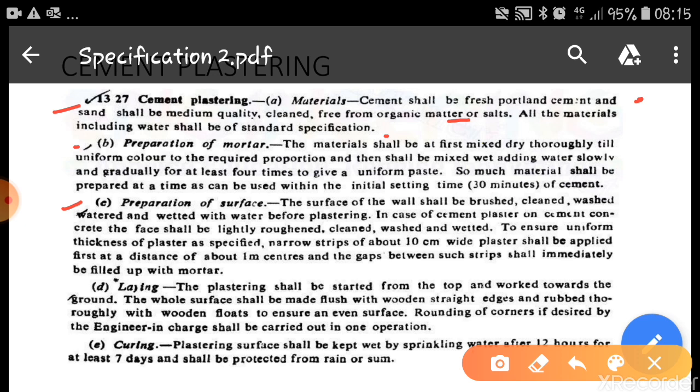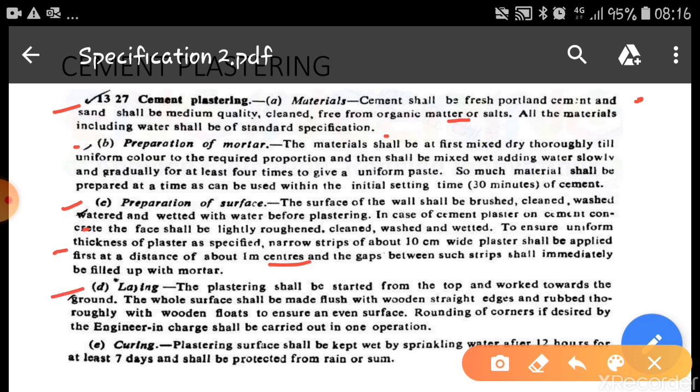In case of cement plastering, the surface should be lightly roughed, cleaned, washed, and wetted. To ensure uniform thickness of plaster, narrow strips of about 10 cm wide plaster shall be applied first at a distance of about 1 meter center to center, and these gaps are later filled with the mortar.